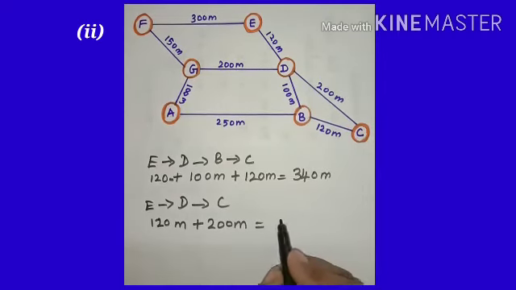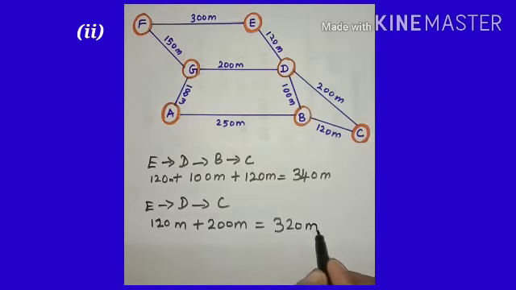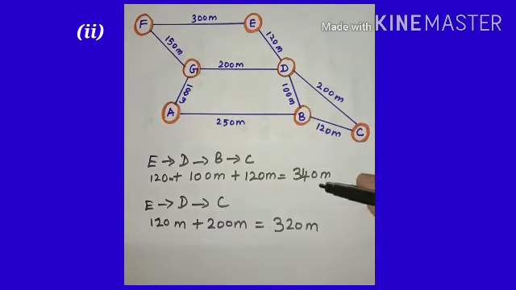So totally we get 320 meter. So here we get 340 meter and here we get 320 meter. So here E to D, D to C is the shortest route between E and C.